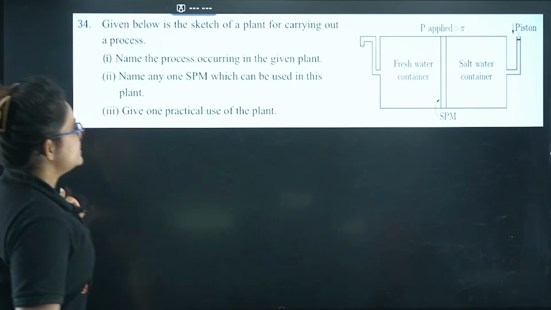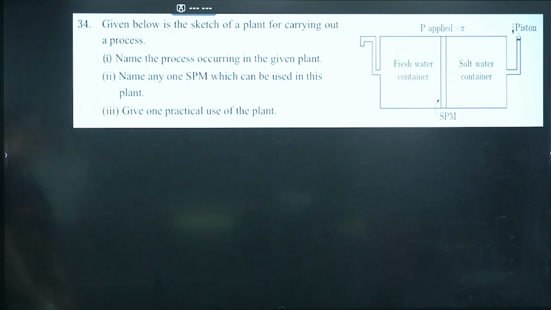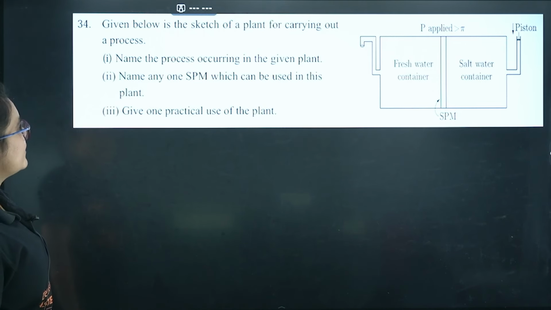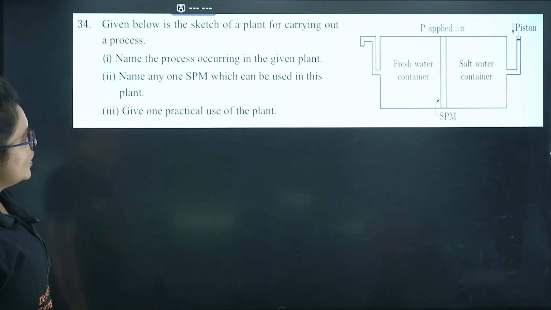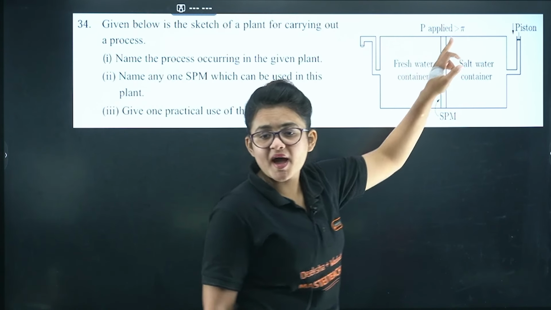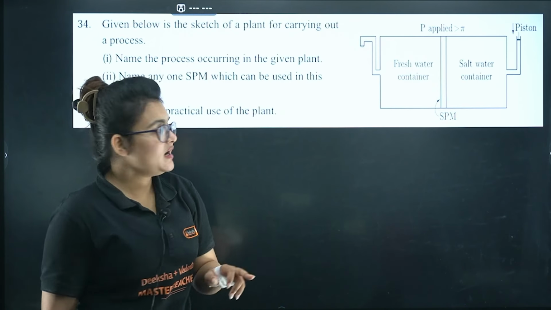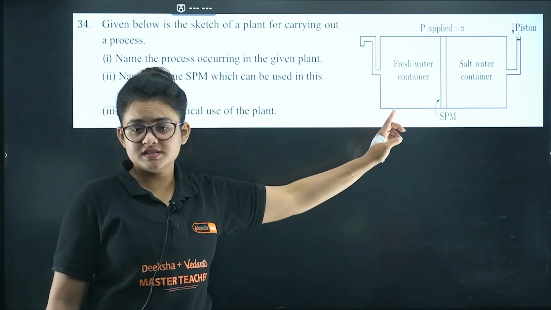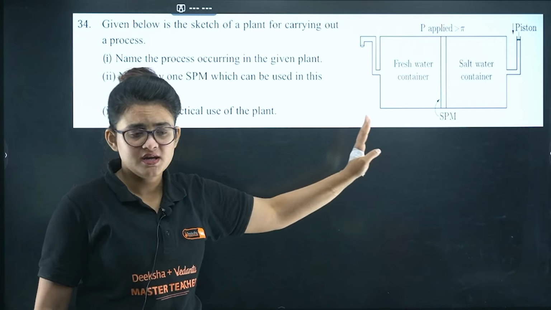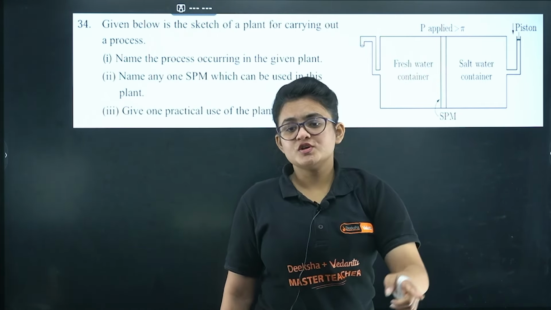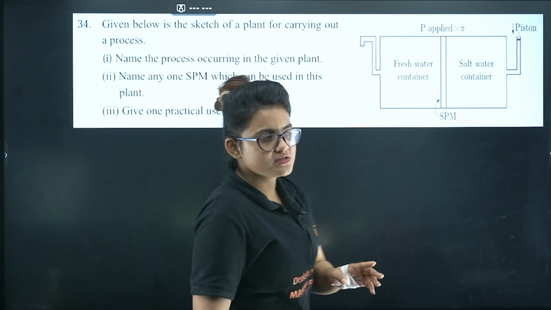Let's proceed. Here you can see one diagram is given. Given below is a sketch of a plant for carrying out a process. First, name the process occurring in the given plant. Here you can see this side pressure is applied more than that of pi. Pi is the osmotic pressure, right? So from here I can tell that this process is basically reverse osmosis, because the pressure applied is more than the osmotic pressure. This is the condition for reverse osmosis.